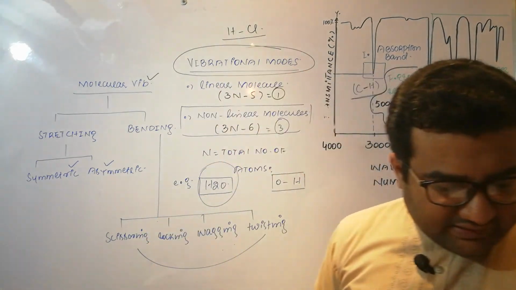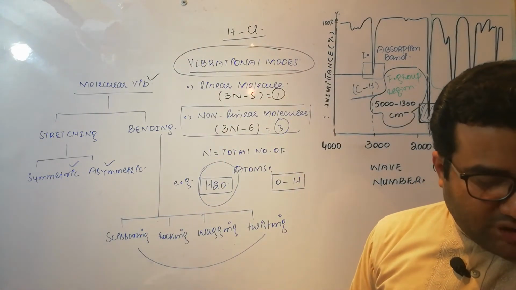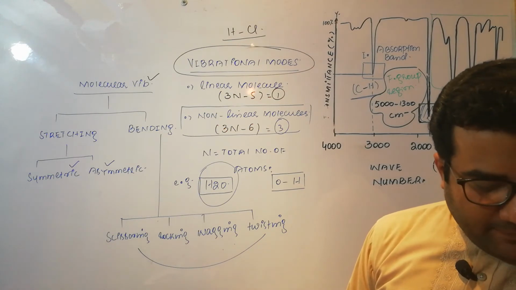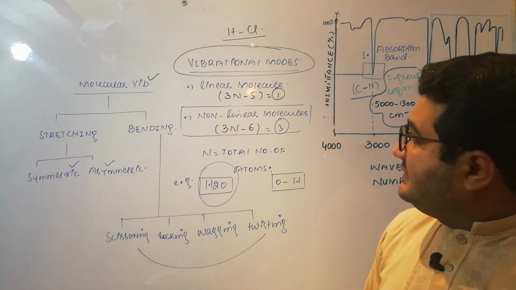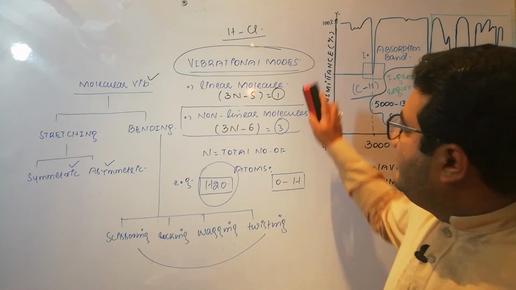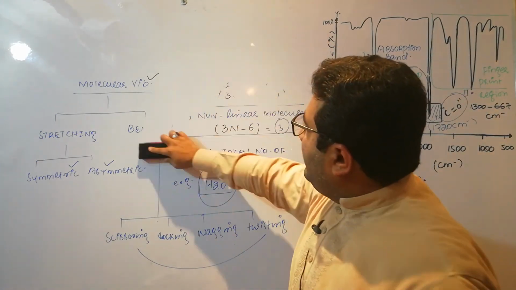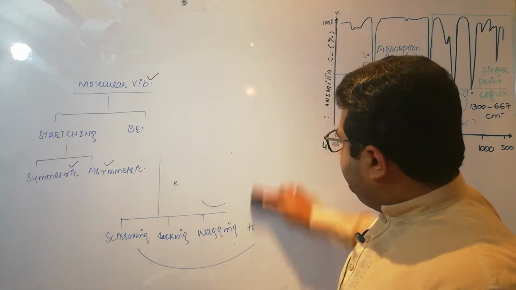So these are the different types of molecular vibrations. Now at the end, let us discuss some advantages and disadvantages of the IR spectroscopy.